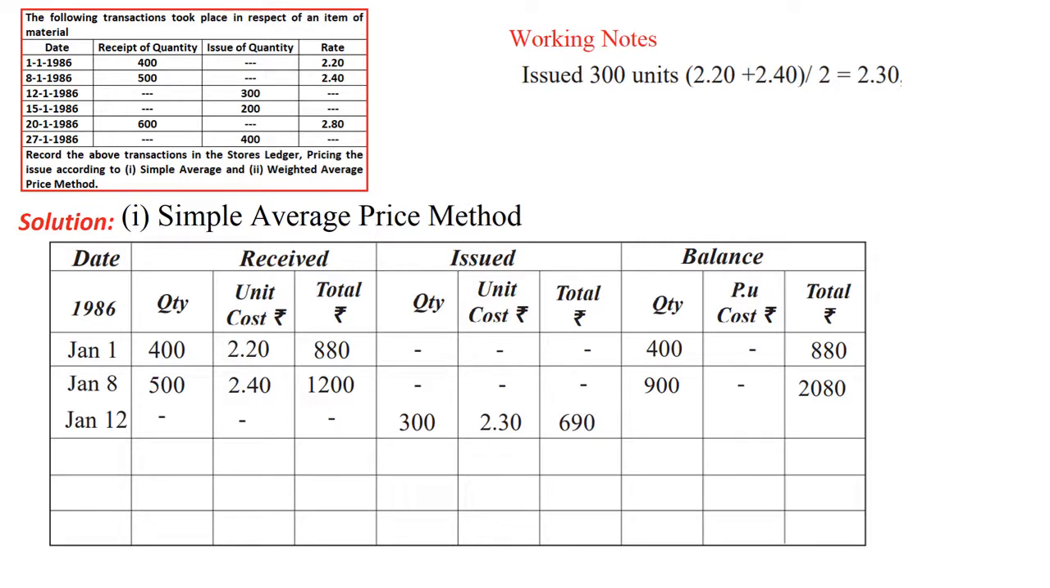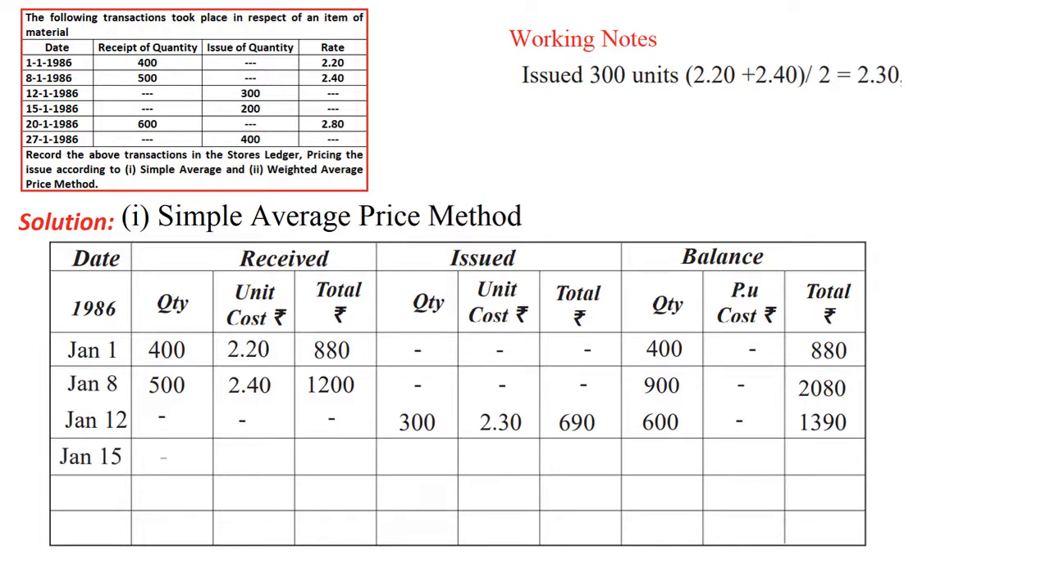So this is the way we need to calculate the issue price. Then we will get total 690, right? So like this the issue of material will be calculated in simple average. Then what is the balance? Out of 900 we have issued 300, leftover is 600. Out of 2080 we have charged, the issue price is 690 and the balance is 1390, right? So like this we need to calculate the balance even. So we need to deduct the quantity from quantity, cost from the cost, right?